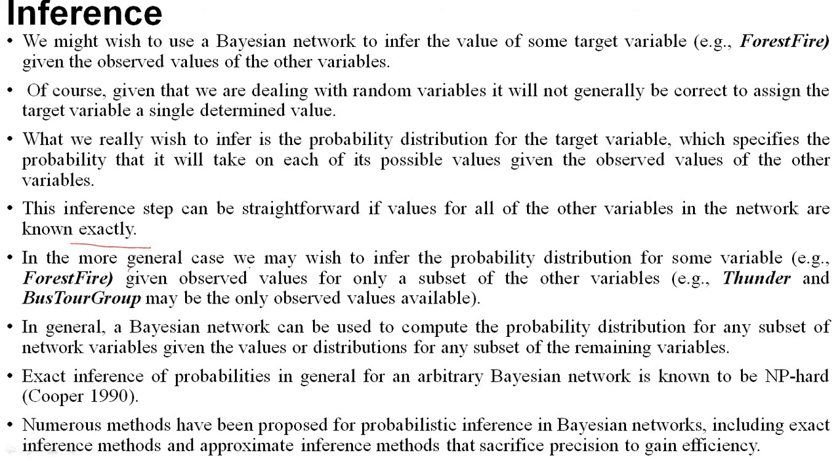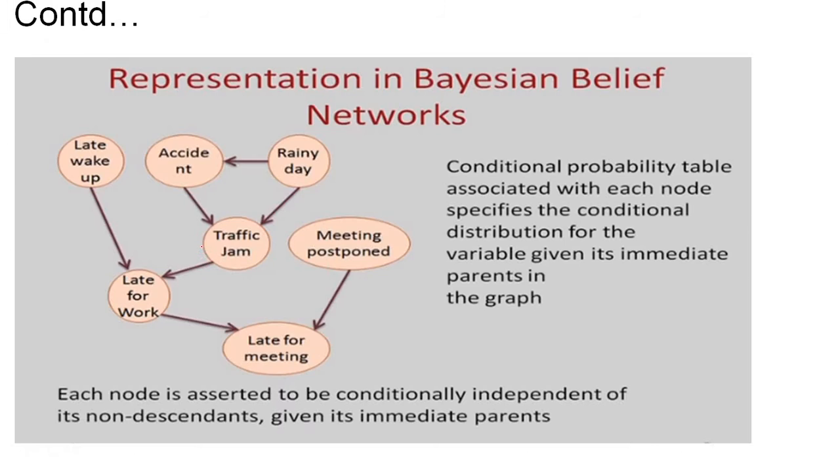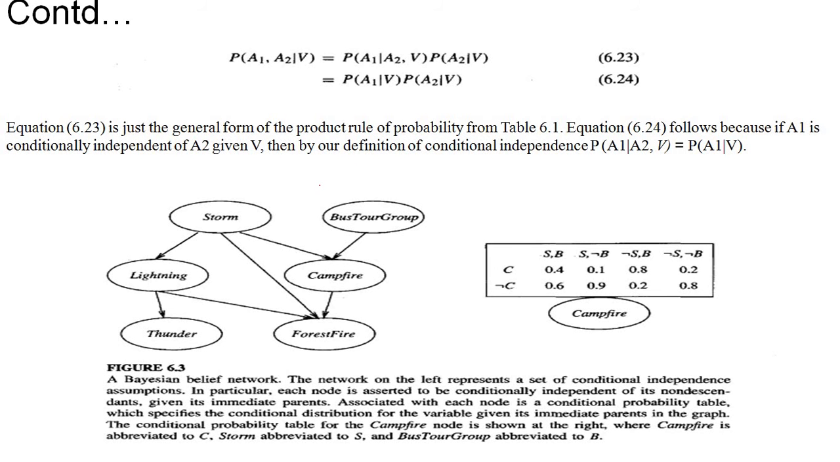So in the more general case, we may wish to infer the probability distribution for some variable, for example forest fire, given the observed values for only a subset of the other variables. For example, given only thunder and bus tour group as the observed values. Given the values of thunder and bus tour group, can I predict the value of forest fire? Yes, because from bus tour group I can predict the value of campfire, and from campfire I can predict the value of forest fire.